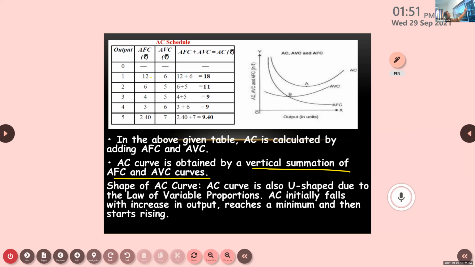Pavitra, which one is vertical and which one is horizontal in this particular graph?